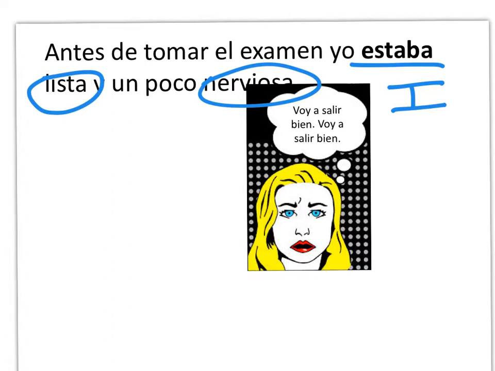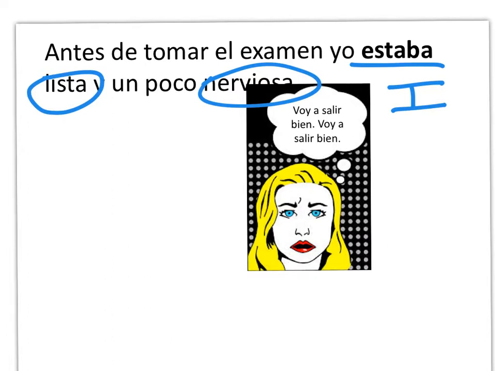How you feel and where you are, always use the verb estar. So emotions typically are used with estar. Estaba lista y un poco nerviosa.